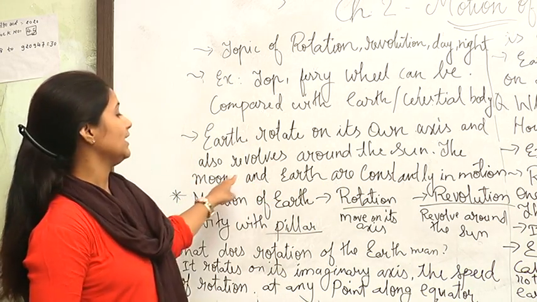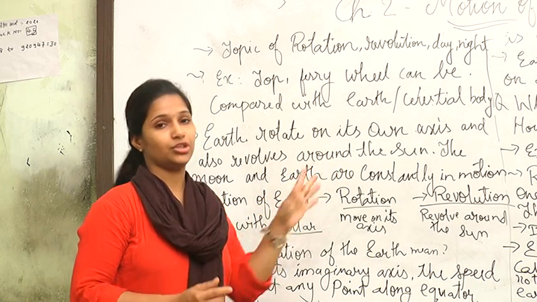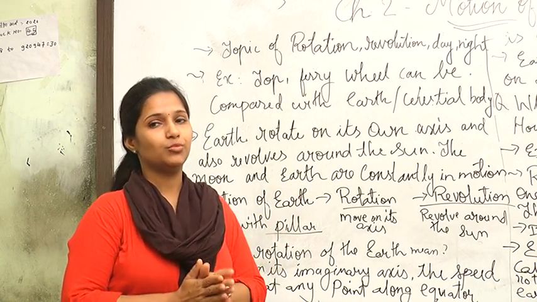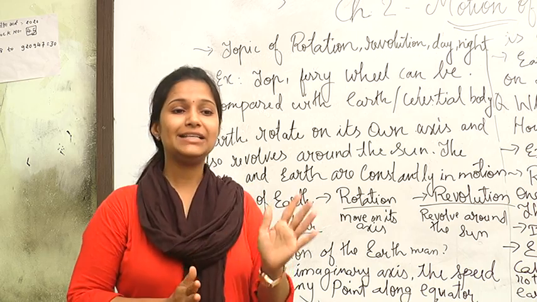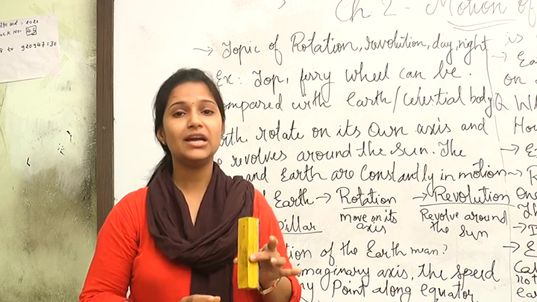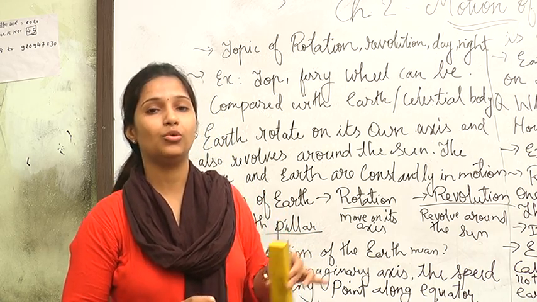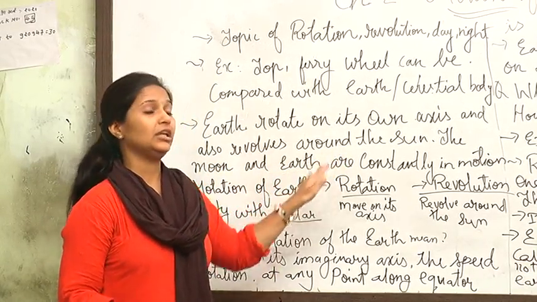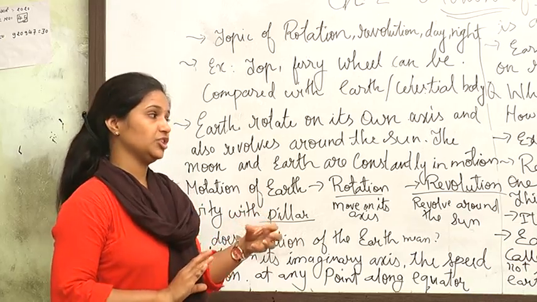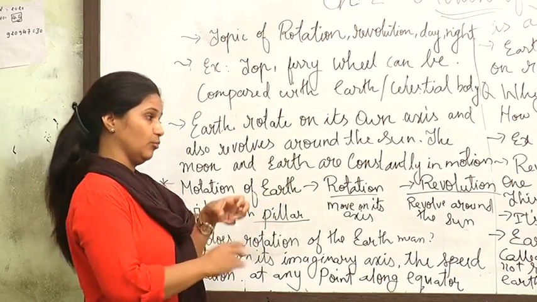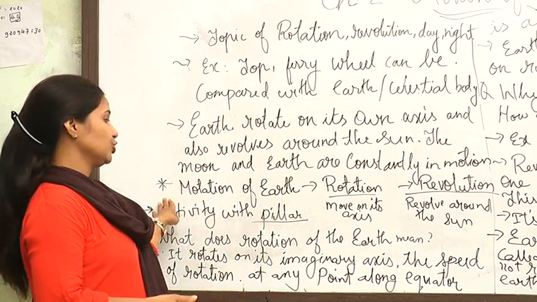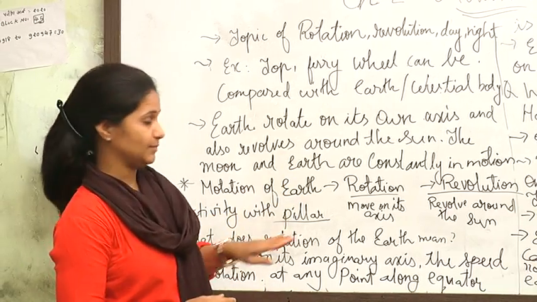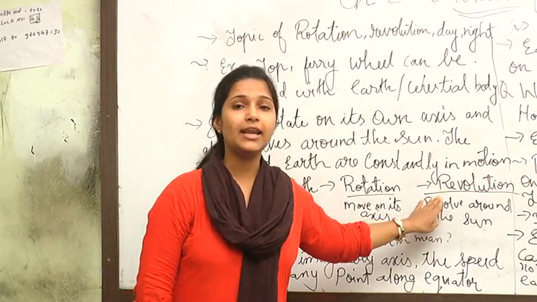Now the moon and Earth are constantly in motion. What do we mean by motion? Motion means movement. The planets do not stay in the same place, they are moving all the time, like rotation or revolution. So the motion of the Earth is of two types, rotation and revolution.